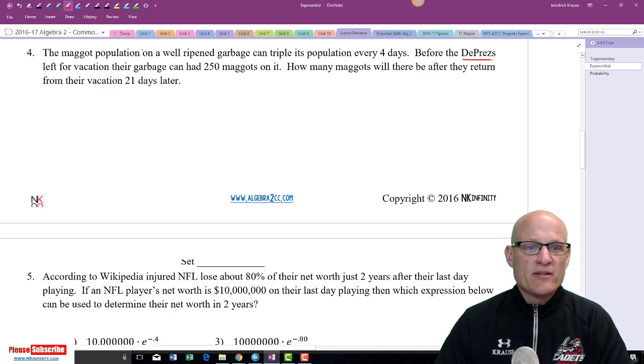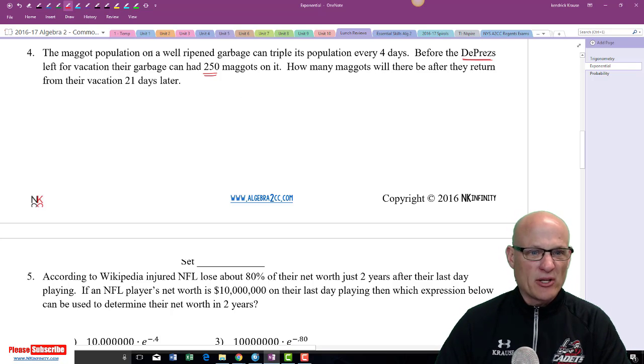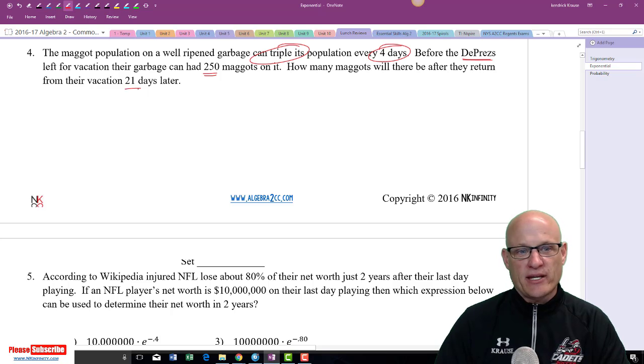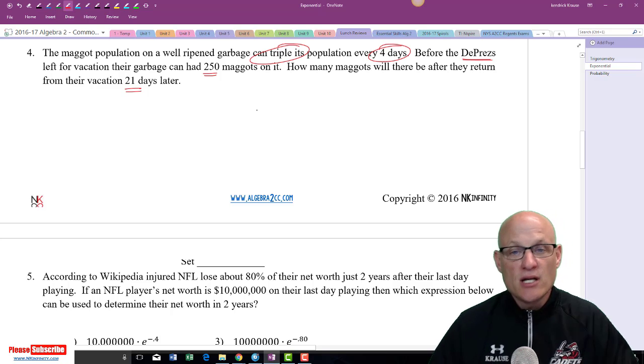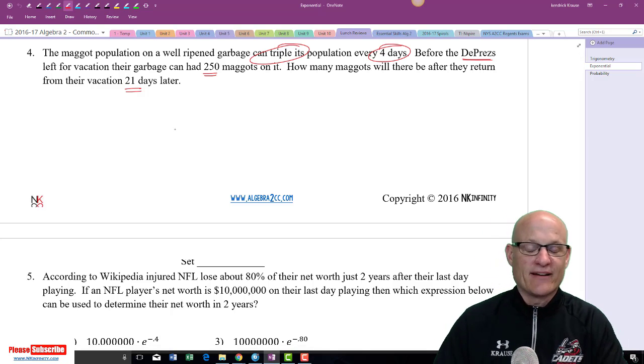So let's say they didn't know about it and they left and they had 250 maggots on their trash can, and it's tripling every 4 days. Well, if they come back from vacation 21 days later, how many maggots are on their garbage can?